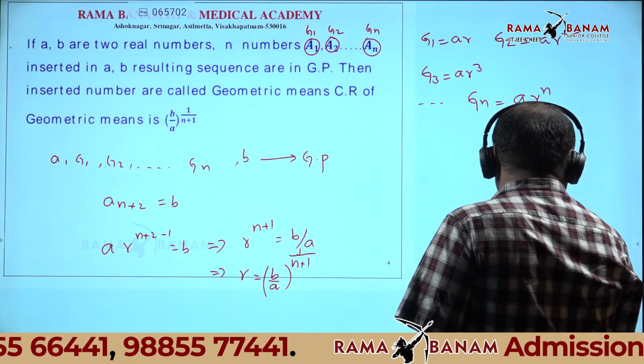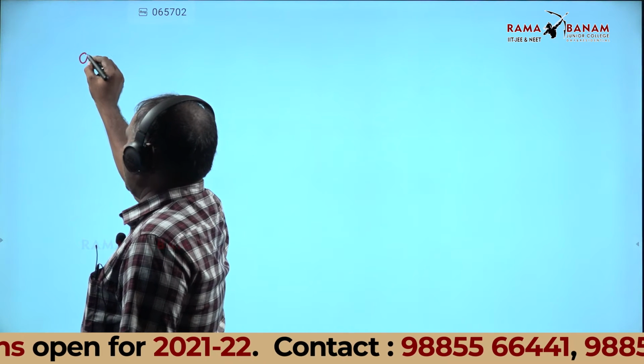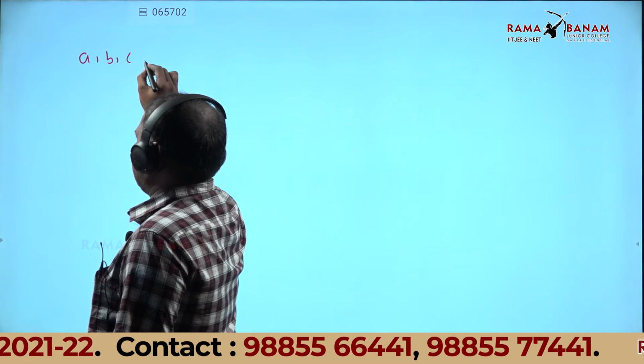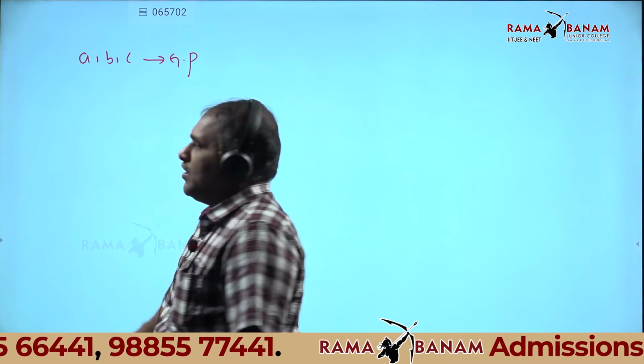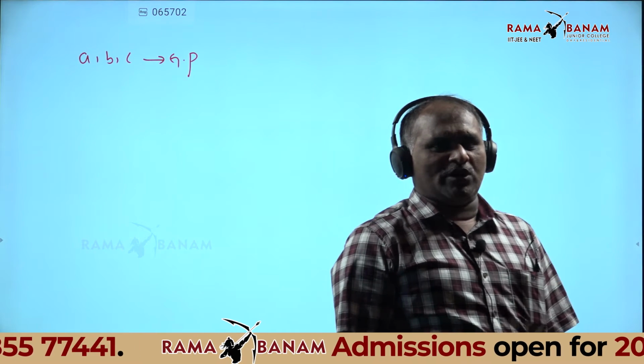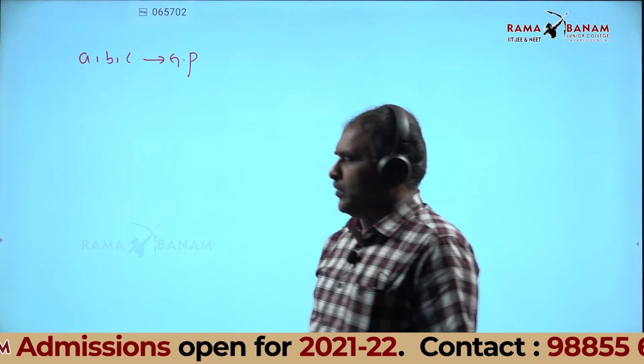Here listen. A comma B comma C, there are three numbers in geometric progression. What is the geometric progression definition? Consecutive term ratio is the same.